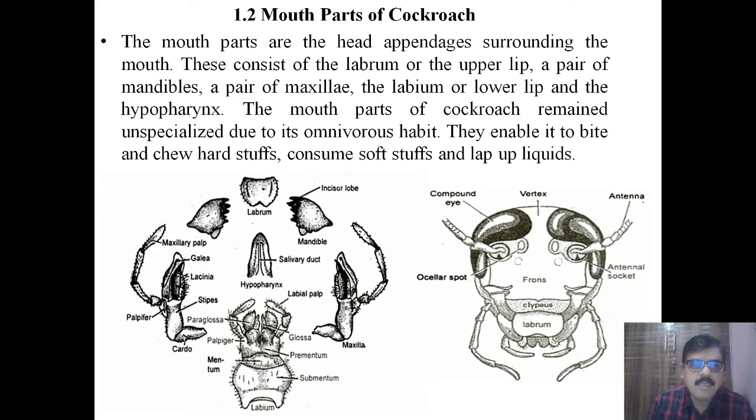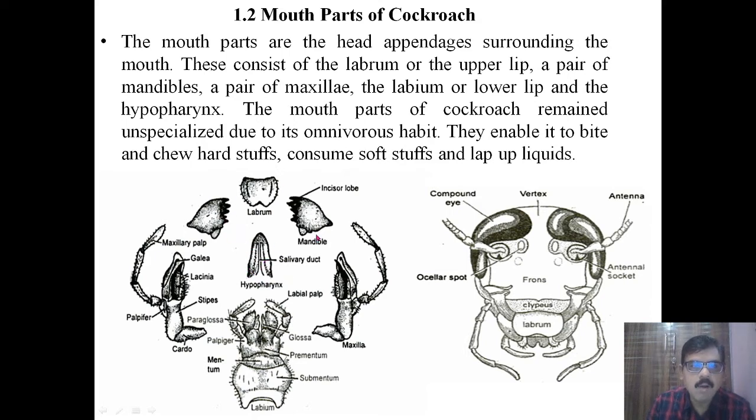The mouth parts are the head appendages surrounding the mouth, and they consist of the labrum or upper lip, then the lower lip, that is the labium, then the mandibles and the maxilla, and at the center there is a hypopharynx.